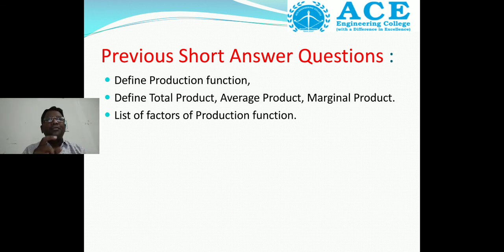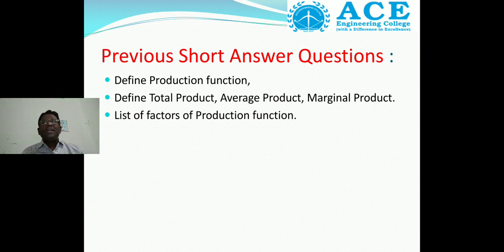So my dear students, when you go through this subject, you should know the differences between the demand function, supply function and production function: what variables influence the demand function, the supply function and the production function, and what each variable indicates.